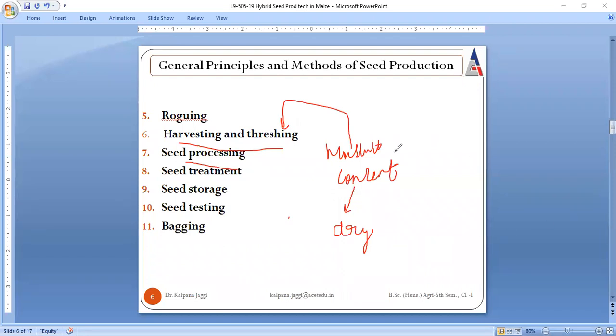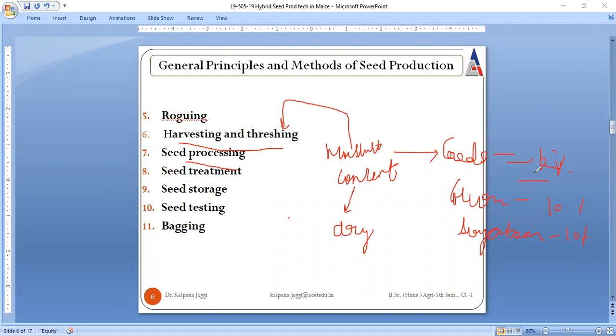And if we talk about the safe moisture content, for example in the case of cereals, this safe moisture content is up to 12%. That means this much percentage is to be kept. Similarly, for cotton it used to be 10%, right? And for soybean also, the optimum safe moisture content level is 10%. So if seed has a higher moisture content, then it is to be dried to the normal value, right?